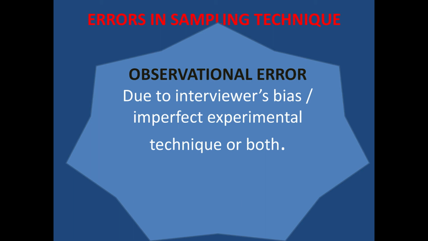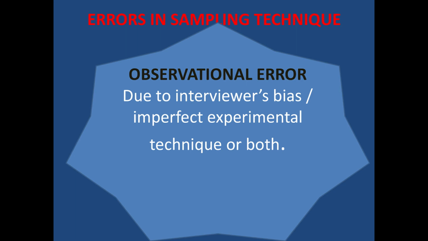Second, observational error. This occurs due to interviewer bias or imperfect experimental technique, or both. What does this mean? When I conduct a study or a survey, I ask questions where I don't let them answer definitely. For example, if I ask which is your favorite color and I give three options, but his favorite color is not among these three options, this creates a bias.